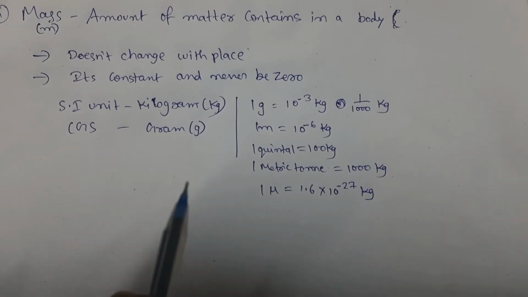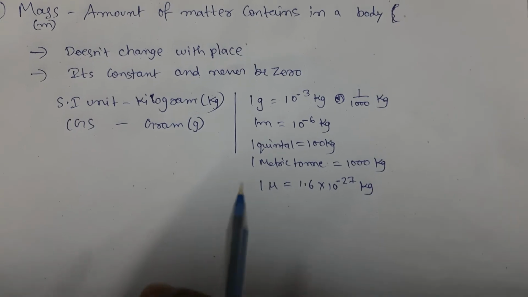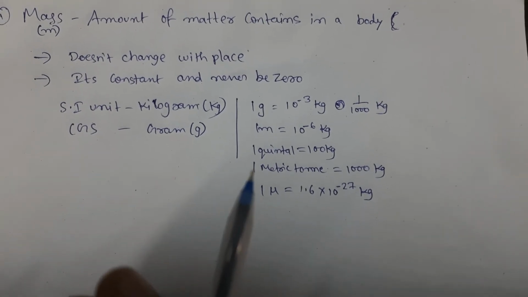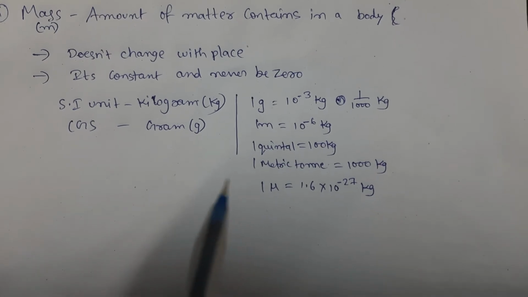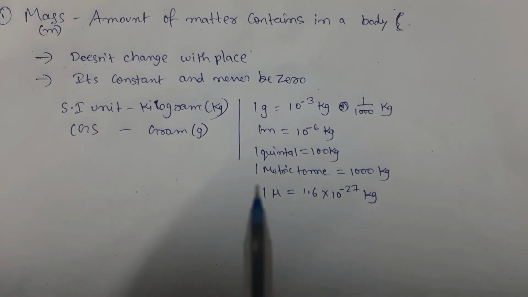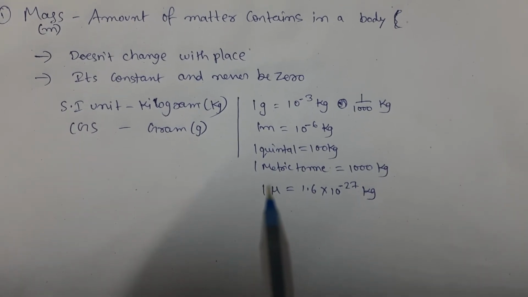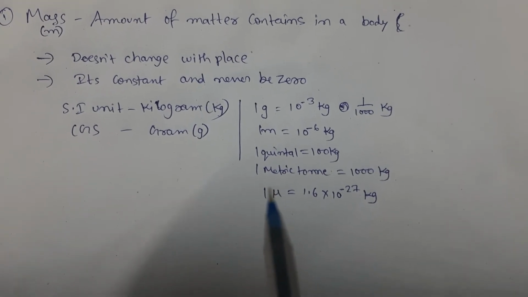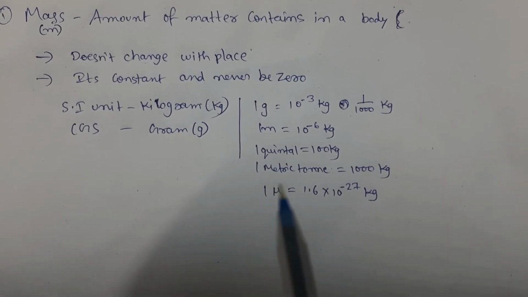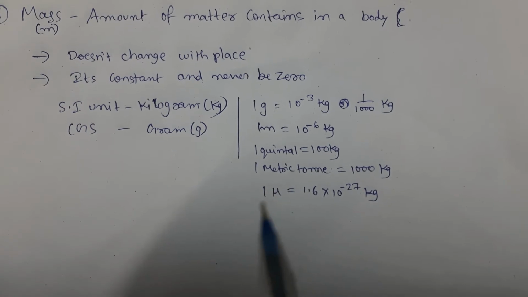Without matter there won't be anything. That means if a body with matter is present, then it has some mass. It may not be seen with our human eyes, but it will have some matter in it, that means it has mass.